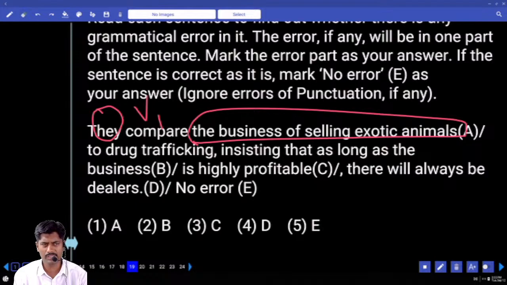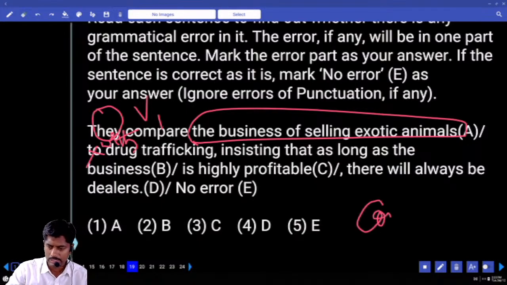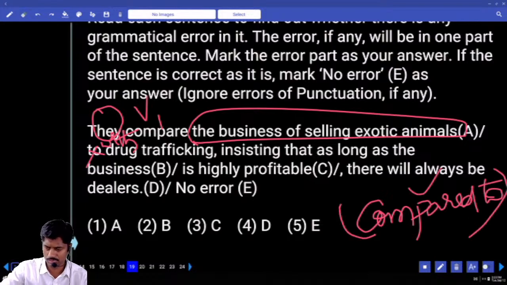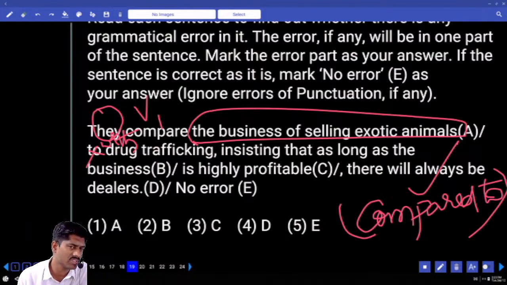I'm comparing this to that. I'm comparing this classroom to that classroom. I'm comparing this classroom with that classroom. Take "with" here rather than "to". This is a phrase. Compared to is a phrase. You can use this directly. But "I'm comparing this camera to that camera" is not suitable. I'm comparing this camera with that camera. You can take that way.